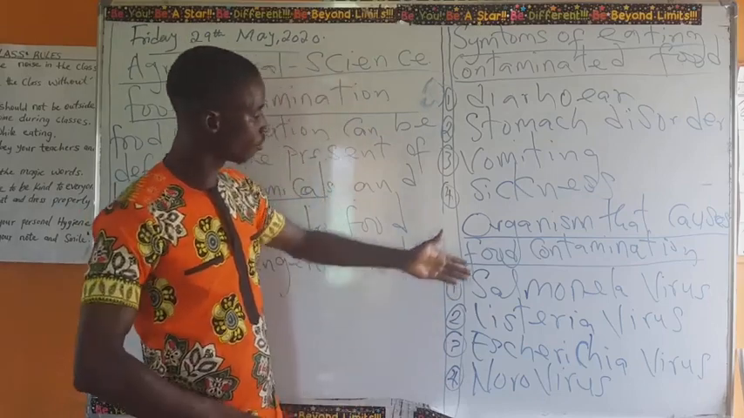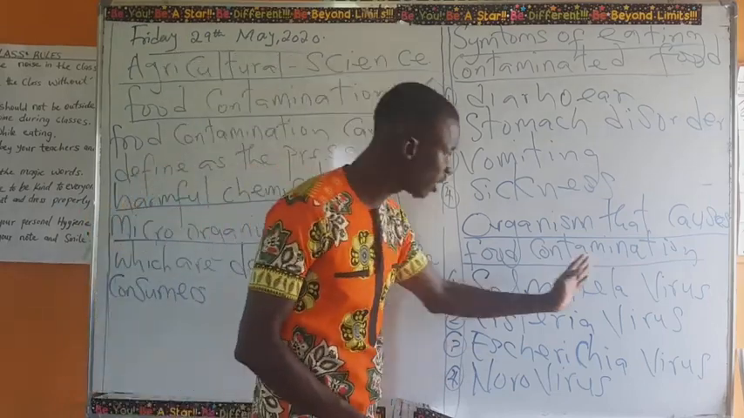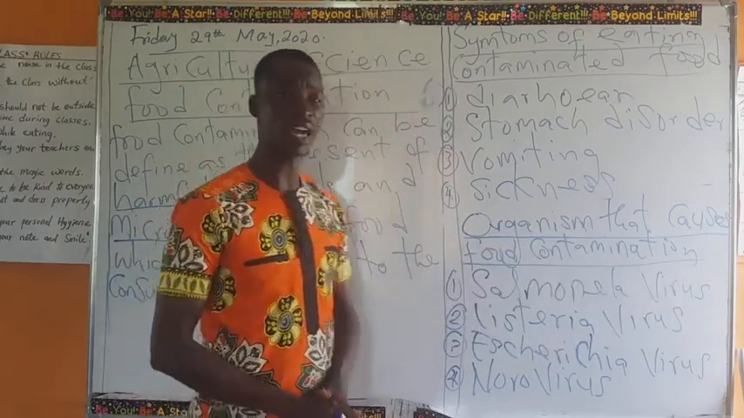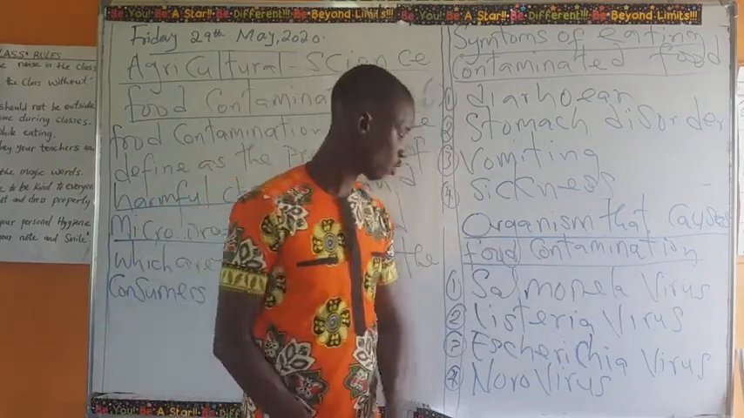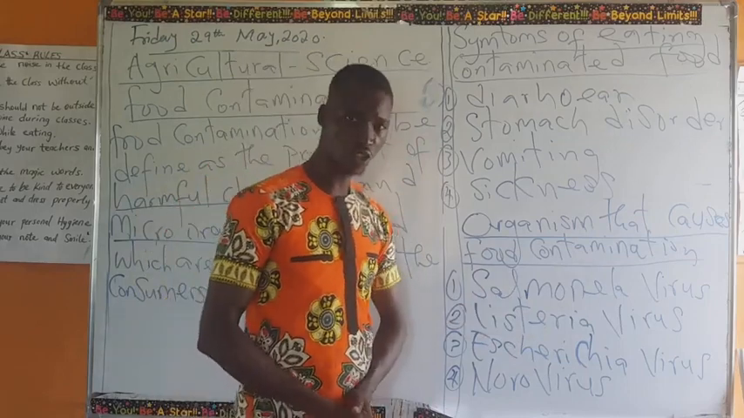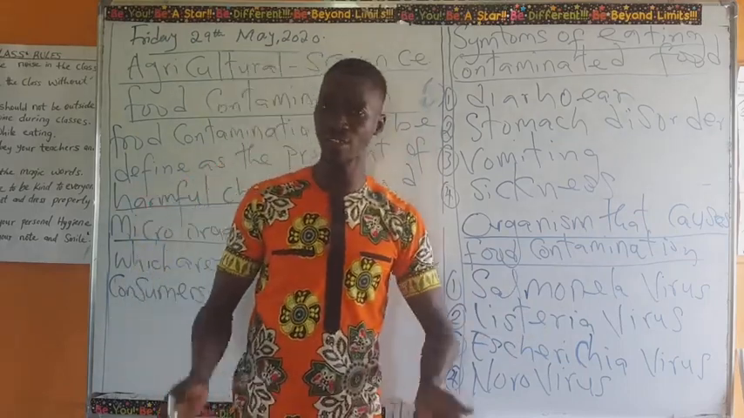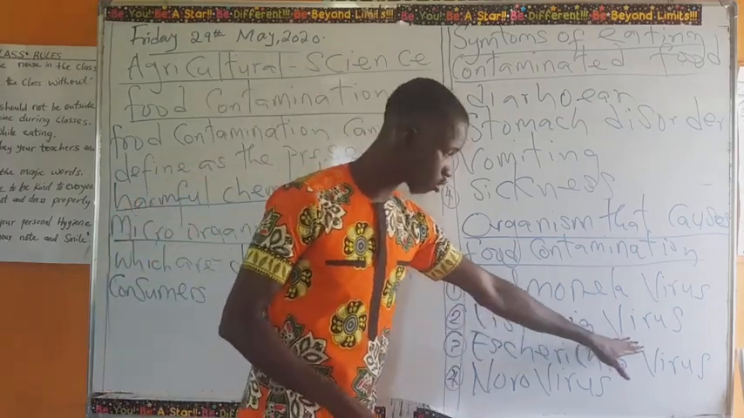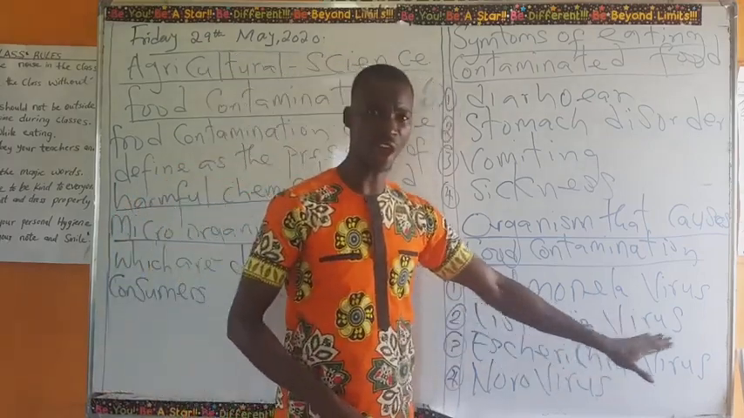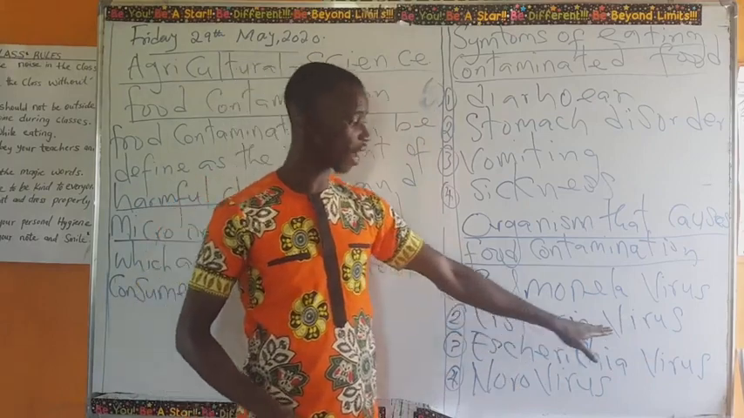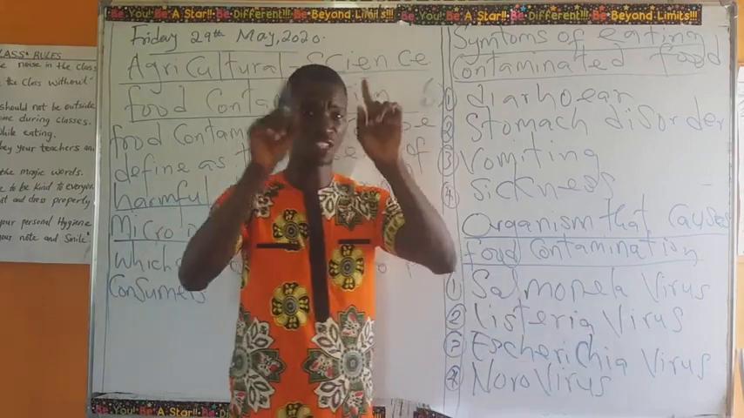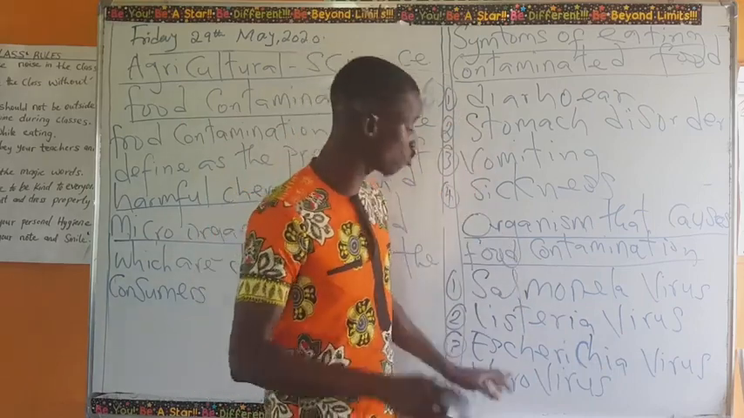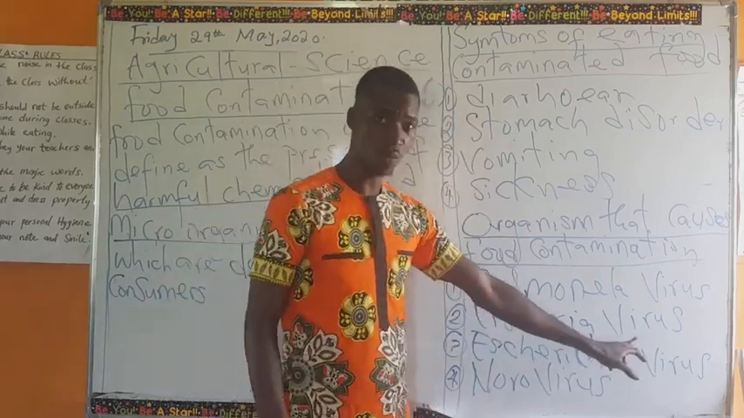Now, we have the last one, which is the organisms that cause food contamination. We have the Salmonella virus, which is always carried by the tasty fly you see around. We have the Listeria virus. This Listeria virus is also carried by a fly. There is this fly that is big. It's bigger than the normal flies. That fly usually carries the Listeria virus.